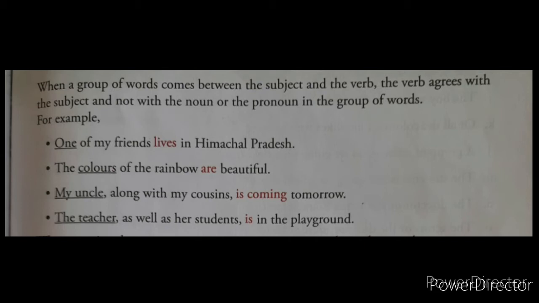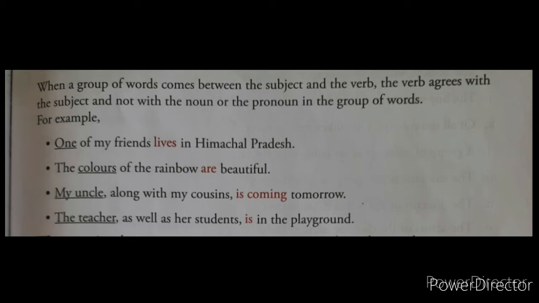For example, one of my friends lives in Himachal Pradesh. Now in this sentence one is the subject, and of my friends is a group of words that has come between one and lives. Lives is the verb. Now while writing the verb we have to look at the subject and write the verb according to it.